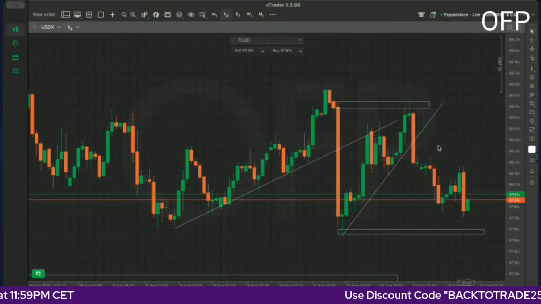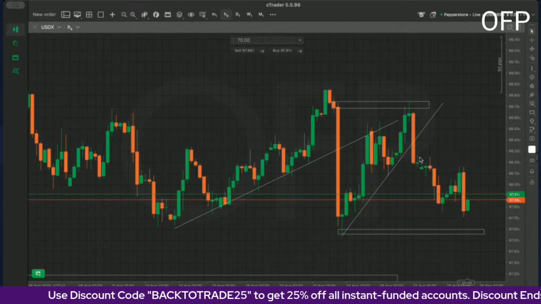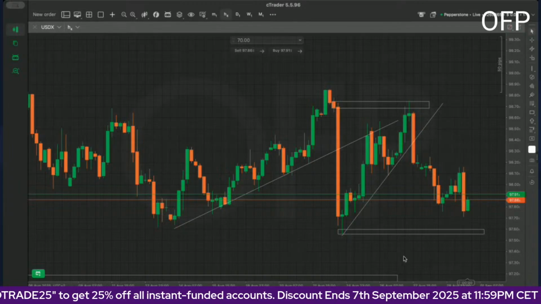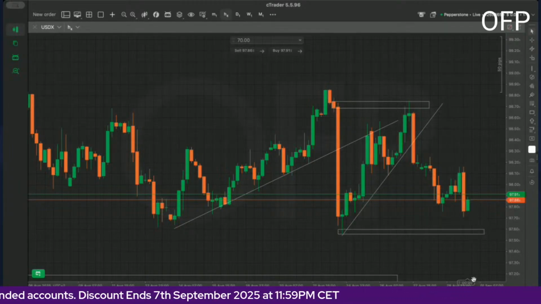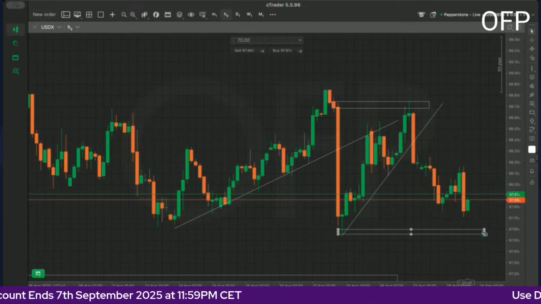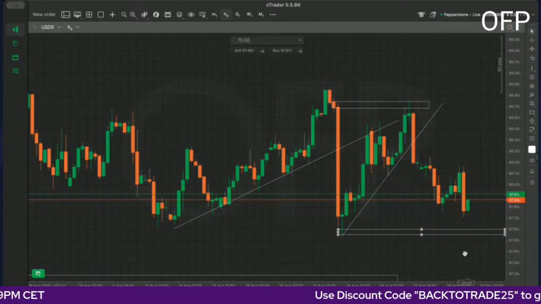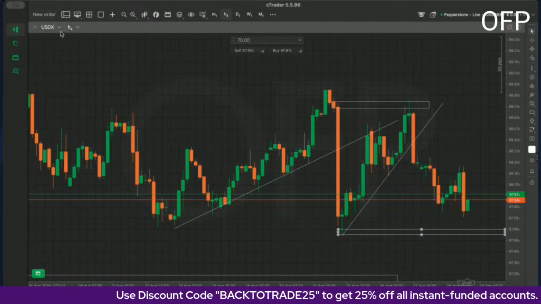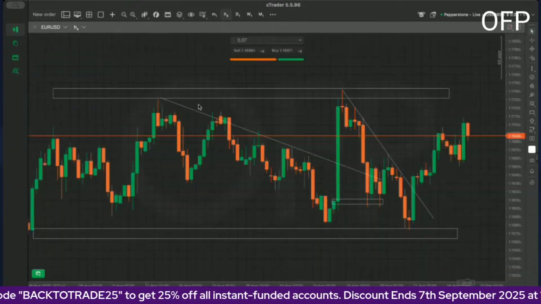So the dollar index had its break over here, and literally it's going to the downside. So we expected it to come all the way down here. So of course, next week we do expect it to come to 97600. Then from there we will see if it rejects off this point or if it goes back up. So that is what I'm anticipating on the dollar index. Then let's look at euro dollar.